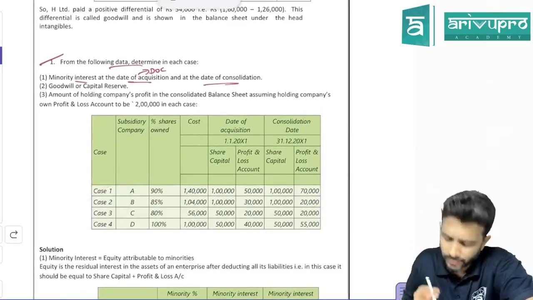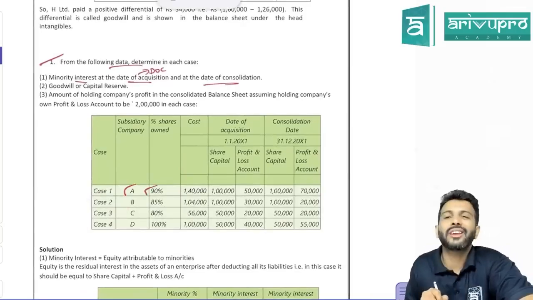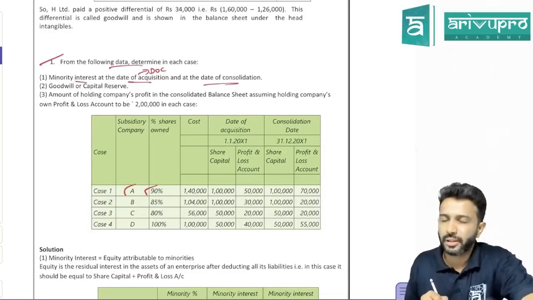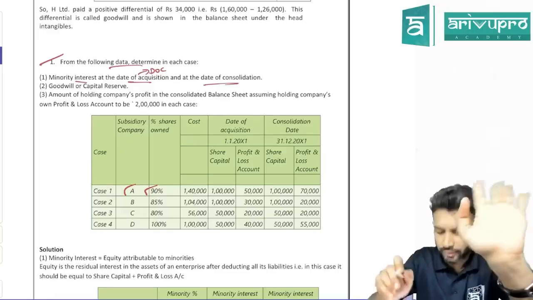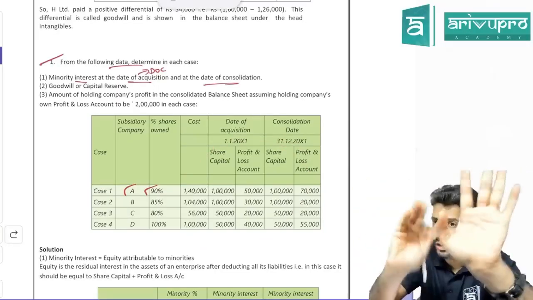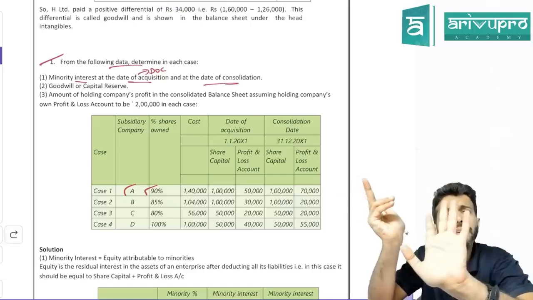Each case is separate. A owns 90%. A is the holding company. If A owns 90%, minority interest will own 10%. For these sorts of problems, don't use the old method. Old method means 7 working notes. Don't use that. Use a shortcut method. What is the shortcut method?